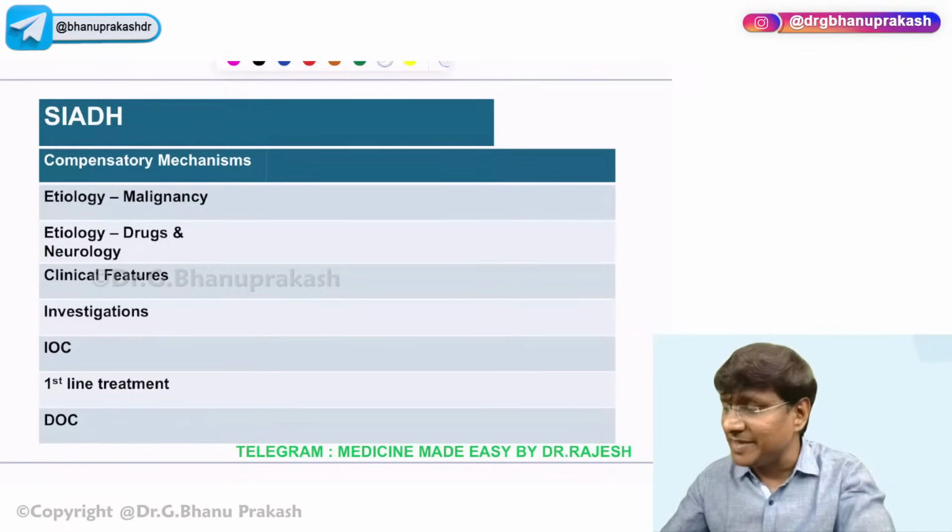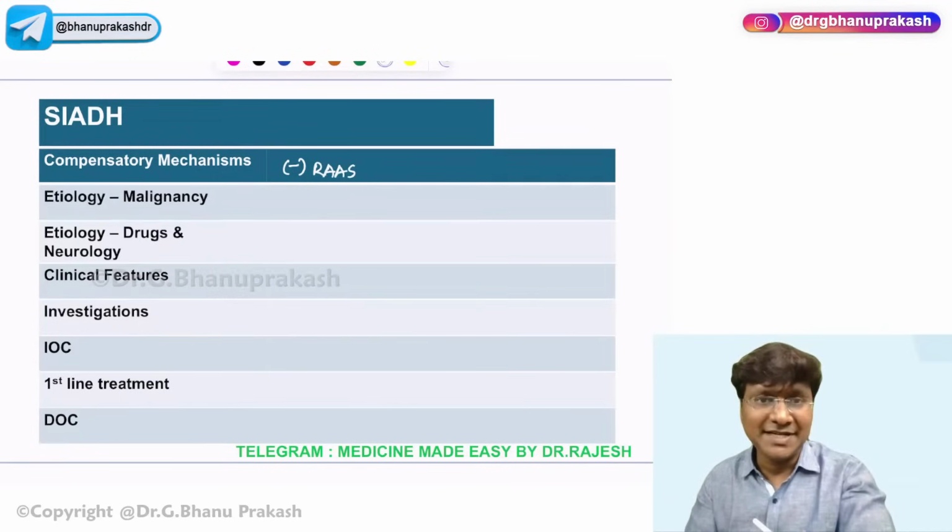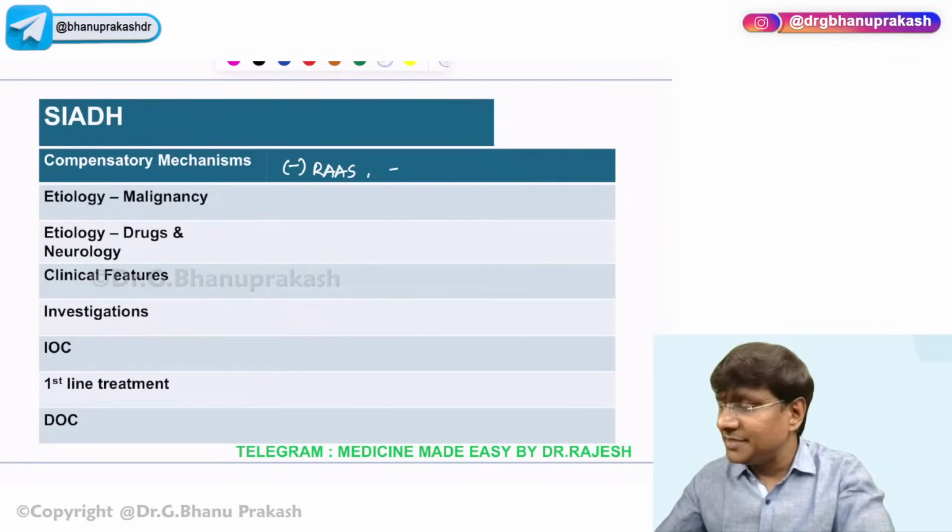The compensatory mechanisms that will be activated are inhibition of the RAS, and inhibition of the sympathetic outflow. The next important one is an increase in the release of the atrial natriuretic peptide.